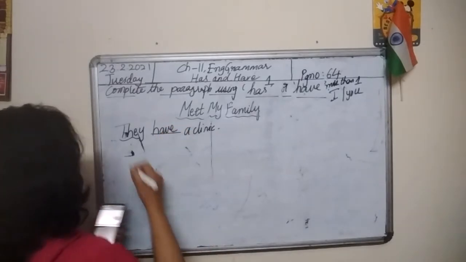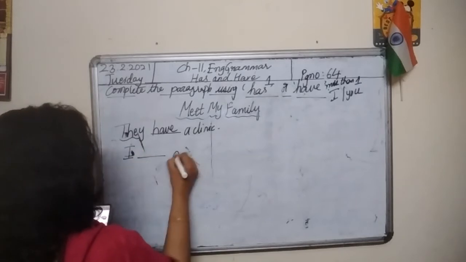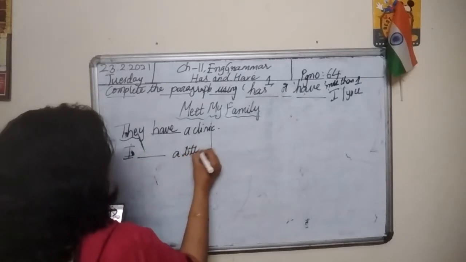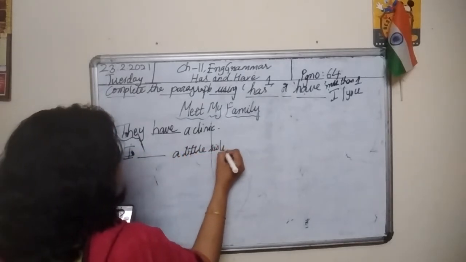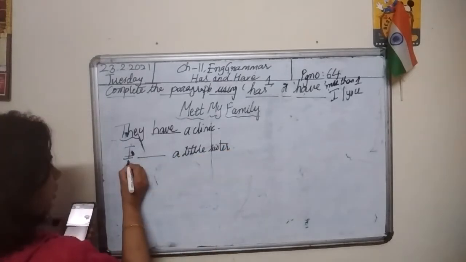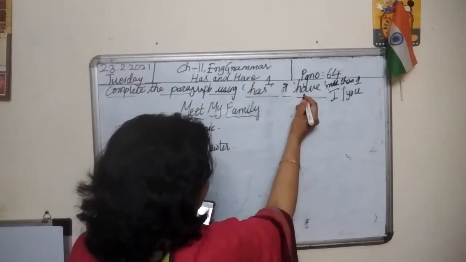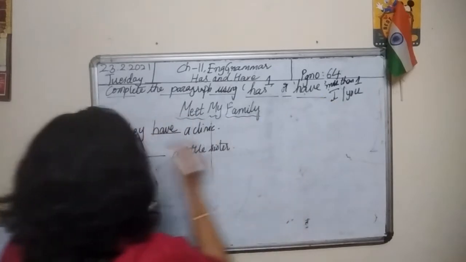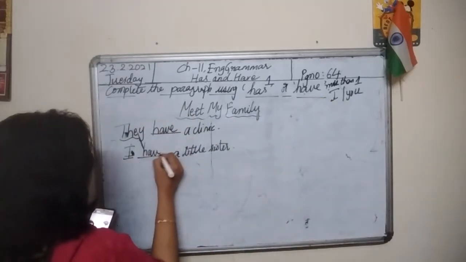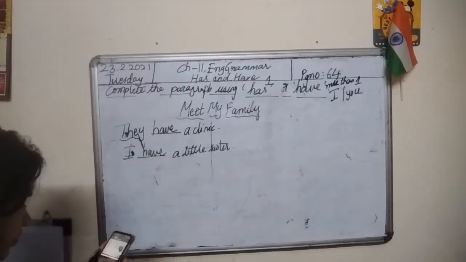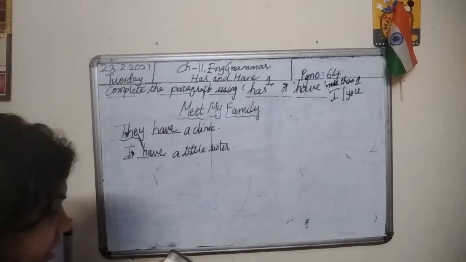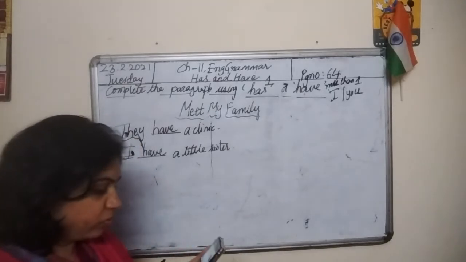I dash a little sister. You always should use have along with I. So, I have a little sister. Then she is 1 year old.